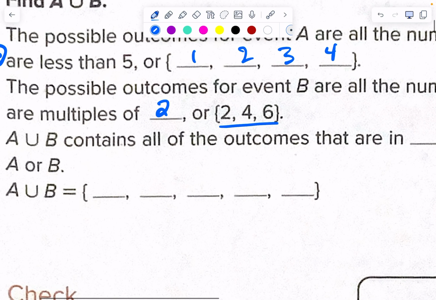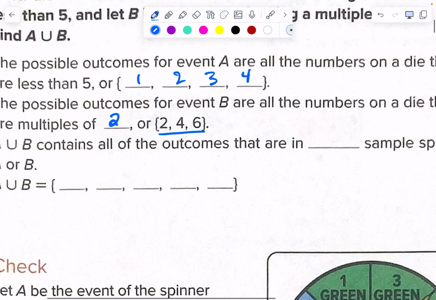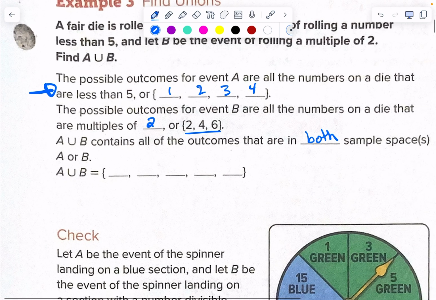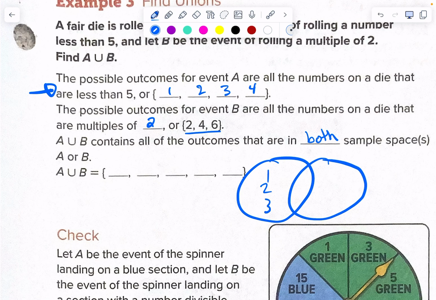Multiples of 2 are 2, 4, 6. A union B contains all of the outcomes that are in both sample spaces. I don't know, maybe that's what that says. So in the union, I've got over here and I've got over here. I've got 1, 2, 3, 4, and I've got 2, 4, 6.